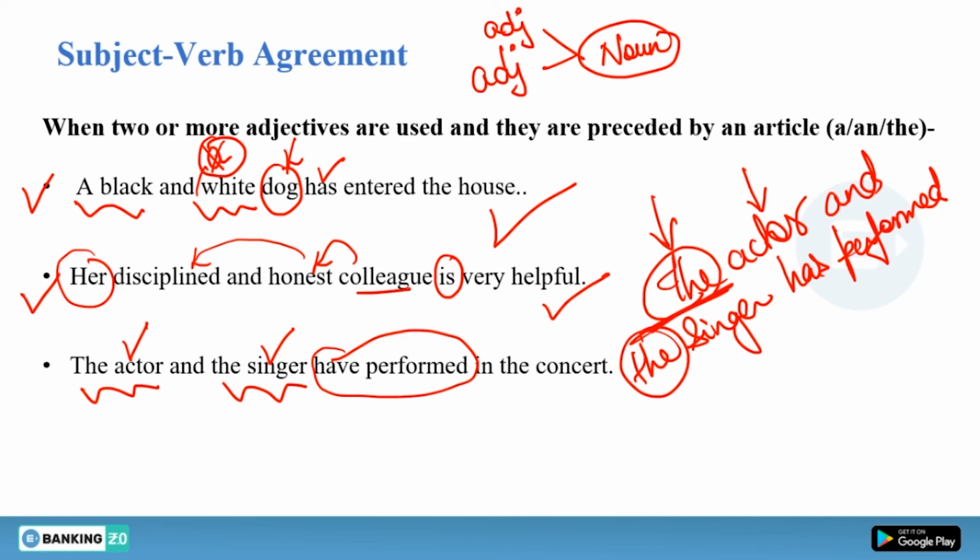So whenever you are using individual articles before the adjective or noun, it will become plural subject and you have to use plural verb. But when you are using only one article before your first adjective or noun, then it will be singular subject, and accordingly you have to use singular verb, right?